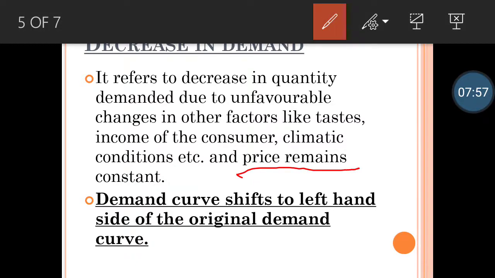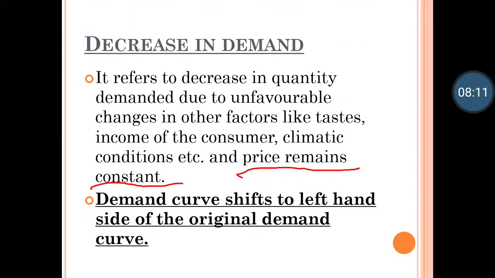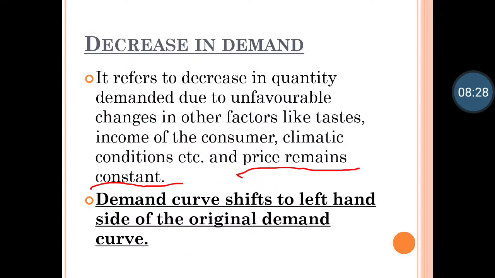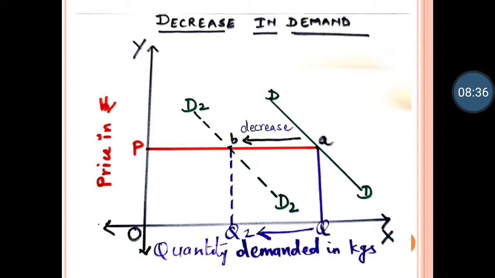Here, when you learn about changes in demand, please remember that we assume the price of a commodity remains constant. Demand curve shifts to the left hand side of the original demand curve. See, in increase in demand, your demand curve is moving towards the right hand direction from point A to B. But in decrease in demand, it shifts to the left hand side of the original demand curve. Let us see that in detail. This diagram is of decrease in demand.